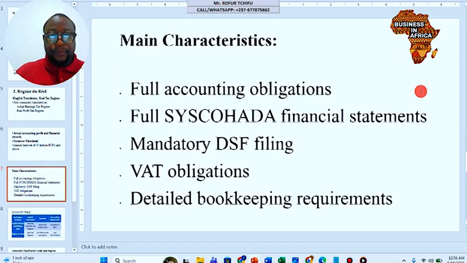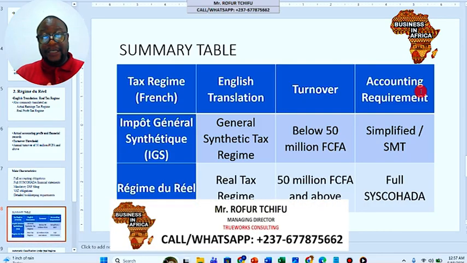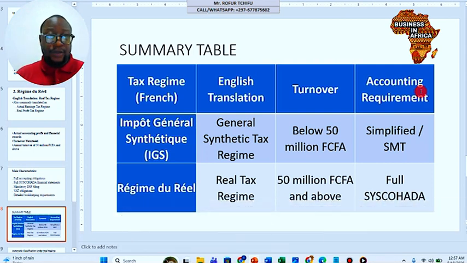Now, a summary. Generally we have Impôt Général Synthétique, IGS, which in English is the General Synthetic Tax Regime, where turnover is below 50 million and the accounting requirement is simplified, with the SMT, the Système Minimal de Trésorerie. Then we have Régime du Réel, or real tax regime, with turnover above 50 million, where you're supposed to prepare full OHADA financial statements for your DSF.